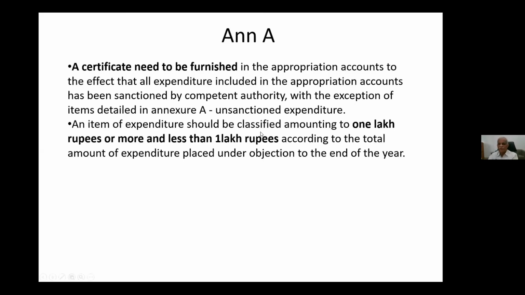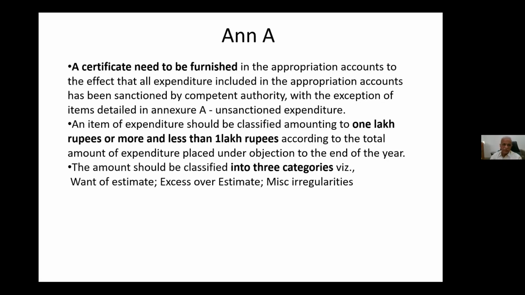And an item of expenditure should be classified as unsanctioned, amounting to 1 lakh or more, and less than 1 lakh. So 1 lakh or more is one category, less than 1 lakh is one category. So we have to show that under this annexure A. Two categories: 1 lakh and above, one statement; less than 1 lakh, unsanctioned expenditure, another statement we have to prepare. The amount should be classified into 3 categories.